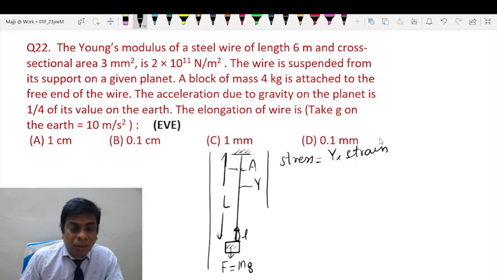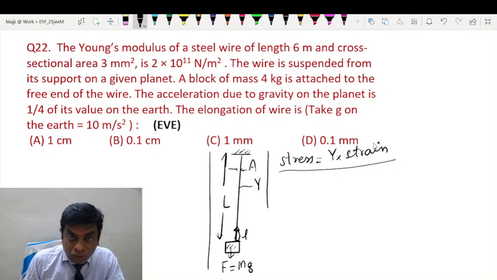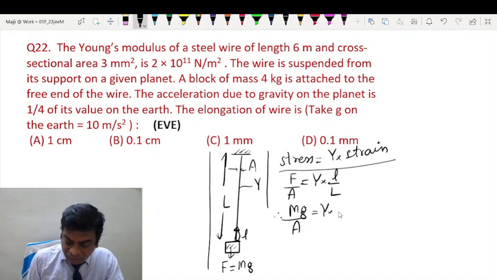Now students, around 85 to 90% of the questions related to elasticity revolve around this simple formula. Okay? Because most of the problems asked from elasticity require this formula. So stress is force upon area and strain is increase in length upon original length. And this force is nothing but mg. So it's just a matter of substituting the values, that's all.